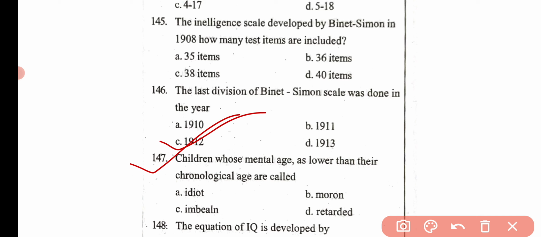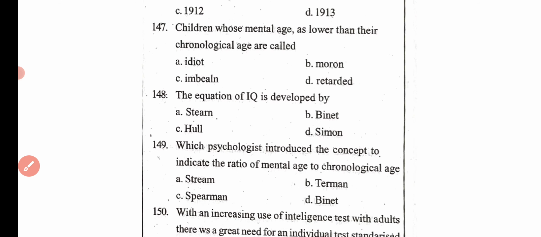Then the next question is, children whose mental age is lower than their chronological age are called idiots, morons, imbeciles and retarded. Here the correct answer is option D, that is retarded.